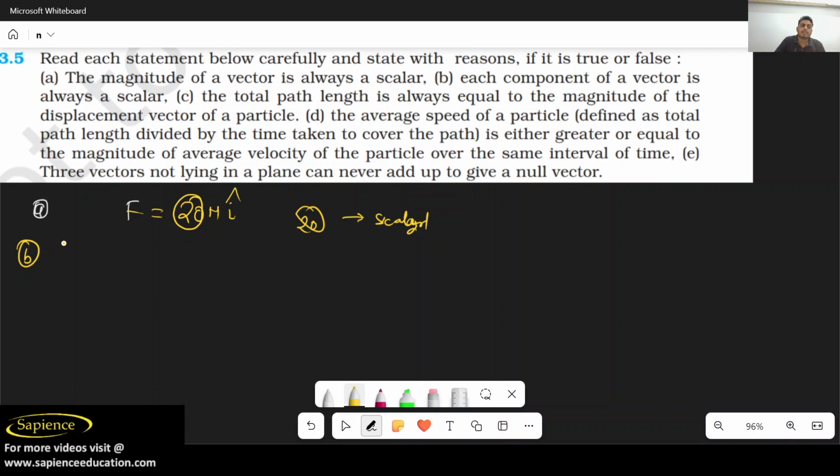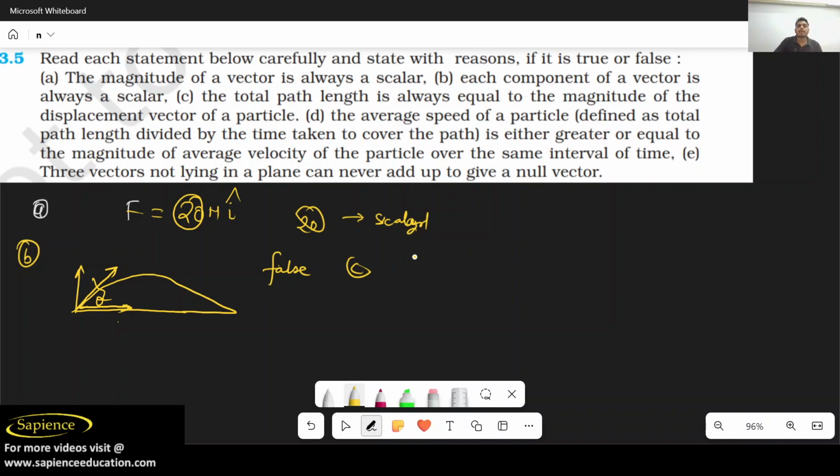Now, question number B: each component of a vector is always scalar. No, it can't be. Never. For example, if you take a motion in a plane, let us consider this is a vector for instantaneous velocity. If you break this into two components, you will get vectors only. It is not a scalar because it is giving direction. It is not only breaking the vector, it is also giving direction. So statement B is false.